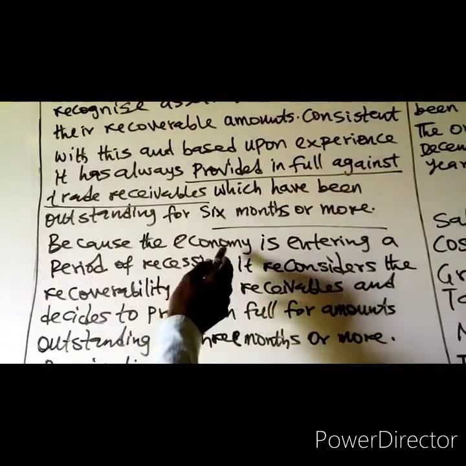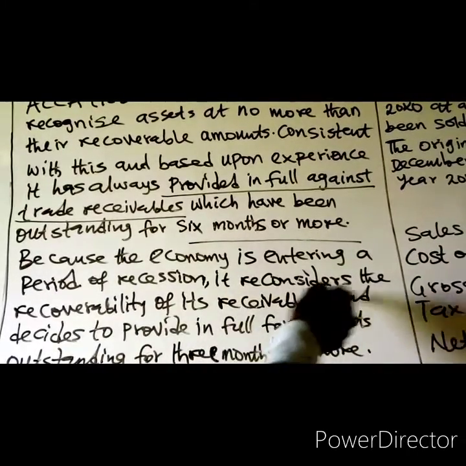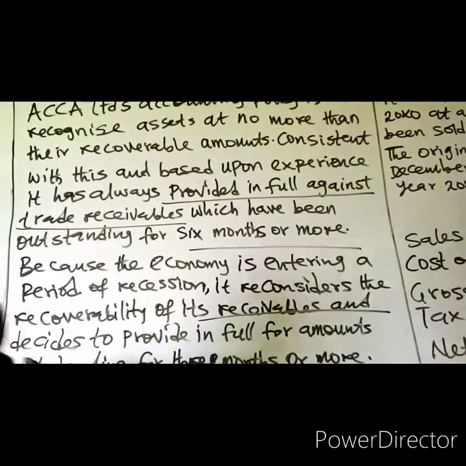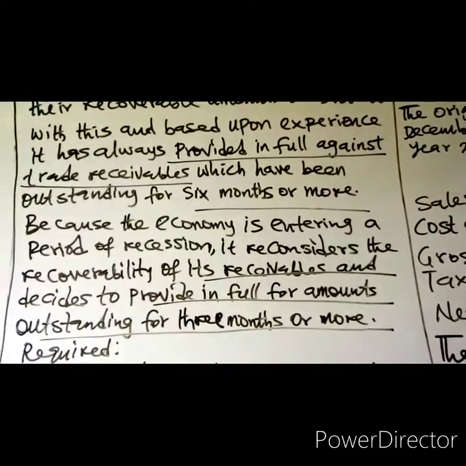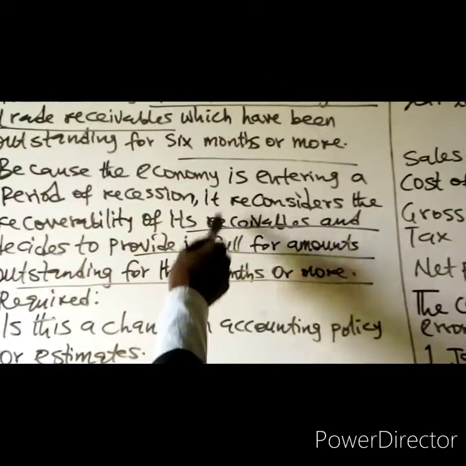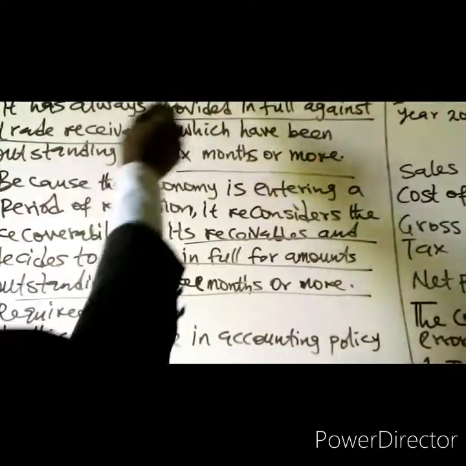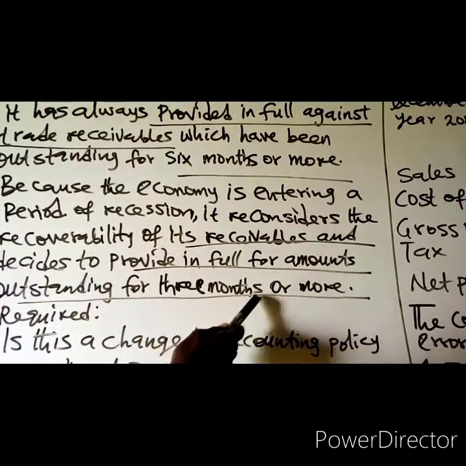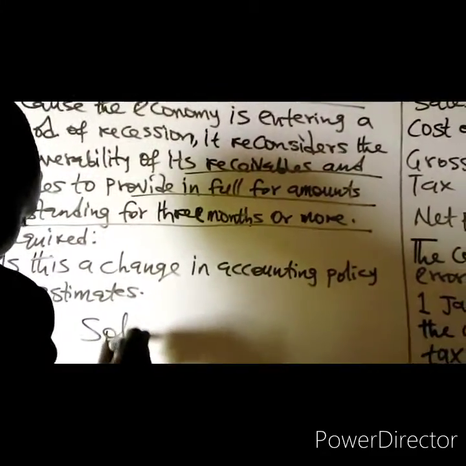Because the economy is entering a period of recession, it has reconsidered the recoverability of its receivables and decides to provide in full for amounts outstanding for 3 months or more. So this is a change in estimation technique. You want to vary your provision. So this is a provision, and it's a change in estimation technique.